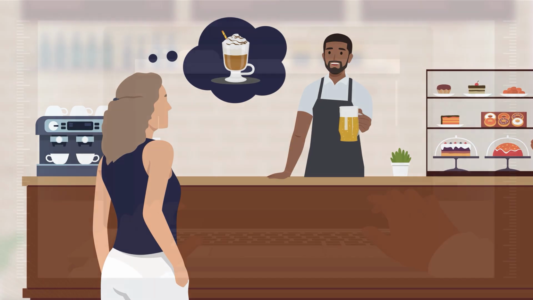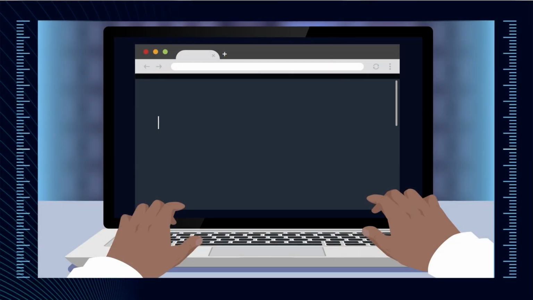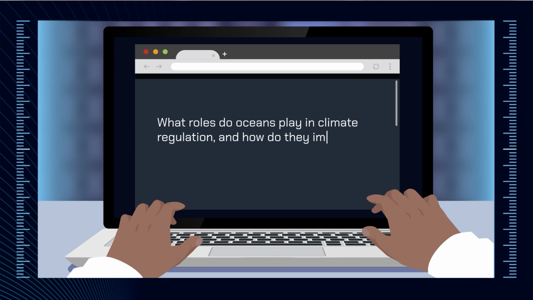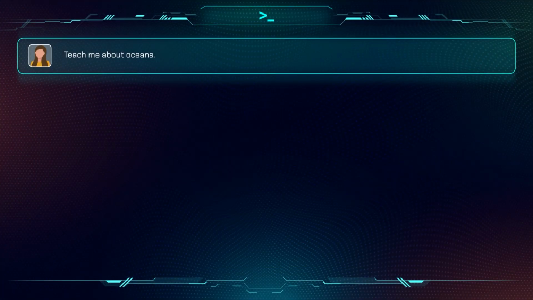Let's explore how specificity influences responses using the GPT 3.5 Turbo model from OpenAI. Let's imagine that we want to know the role that oceans play in climate regulation and how they impact the water cycle. This is a fairly specific request. We're going to start with a generic prompt and progressively refine it to be more specific. I've prompted the model with, "Teach me about oceans."